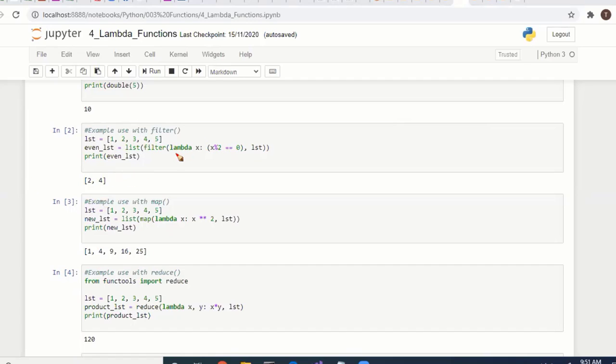So we can use the lambda function inside filter. We can apply it with map, and like this we can also apply it with reduce. Earlier in filter, the first parameter was a user defined function, and we specified the function name. Here, instead of a function name, we used lambda. A lambda function has no name, and we can directly define everything with the lambda keyword, arguments and expression. That's it.